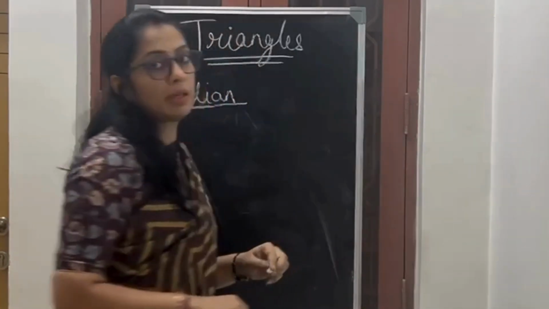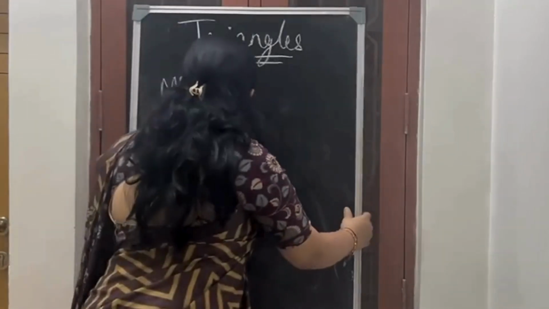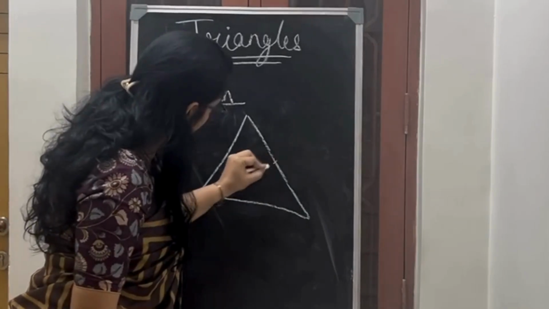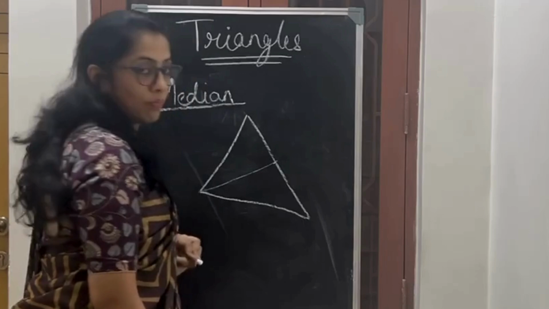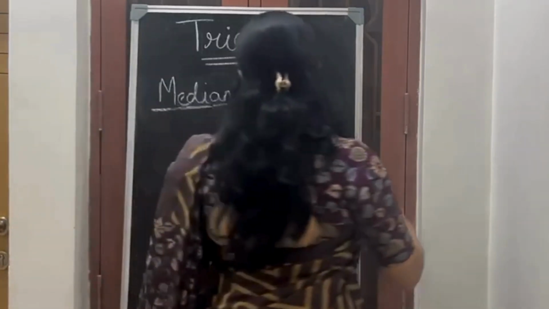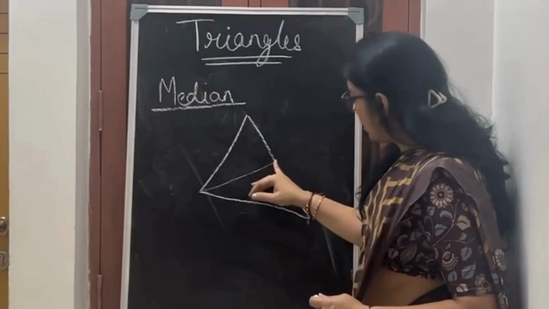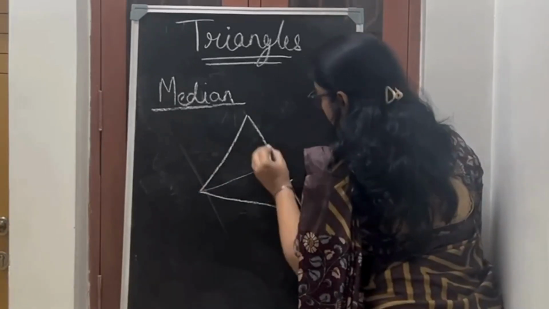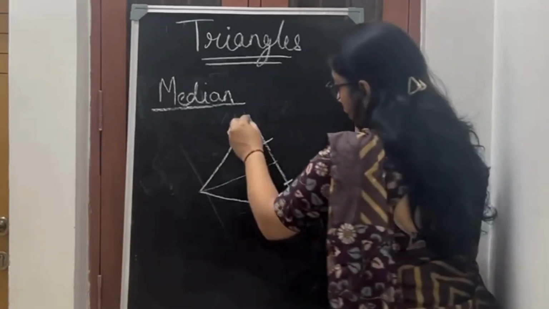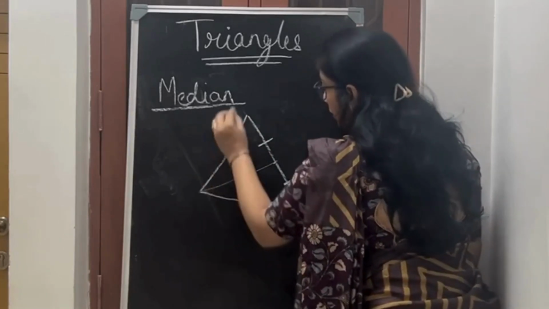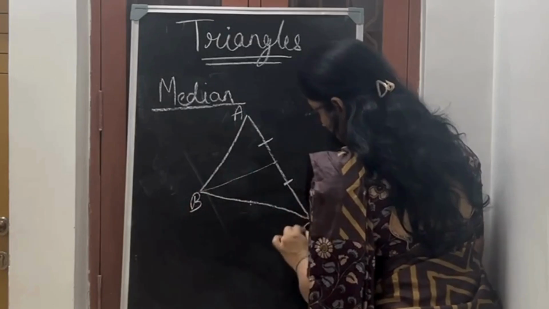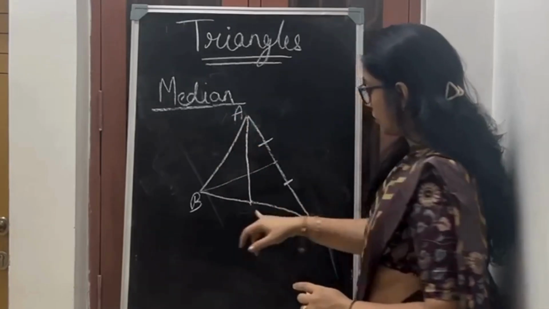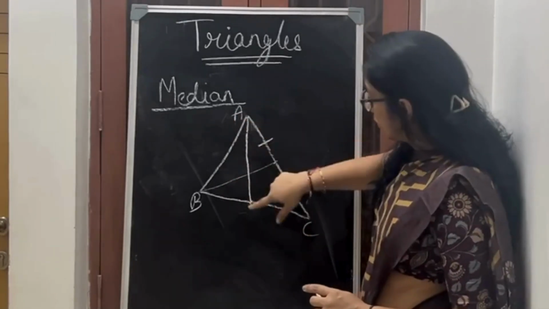Okay? What is a median? A median will join the midpoint of a line to its opposite vertex. Okay, that's a median. A corresponding line which joins the midpoint of a line to the opposite vertex. So when I say midpoint, that means this is equal to this one. Or I can also say this is the midpoint of this line, ABC. The midpoint of BC is this. So this is the corresponding line which is joining the midpoint to the opposite vertex A. So this is called a median.